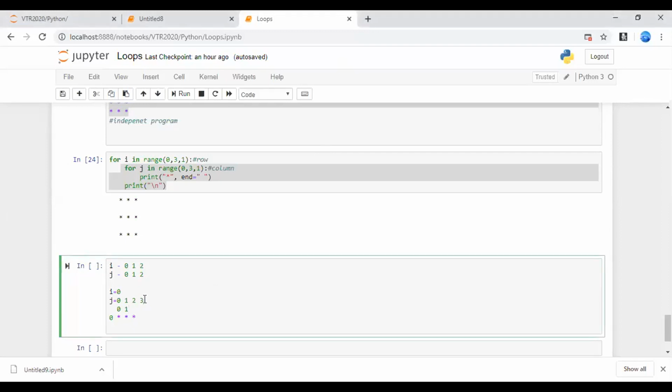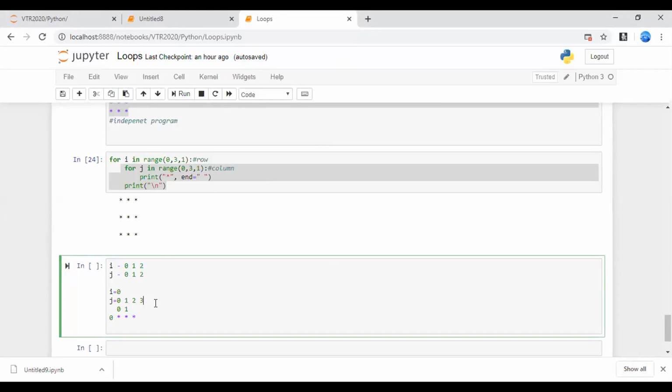I've given the condition that J is valid from 0 to 3, that is, 3 must not be included, only 0, 1, 2. But the value of J is 3. Don't you think the condition is false? Yes, correct, right?